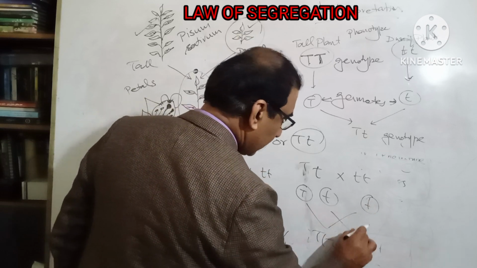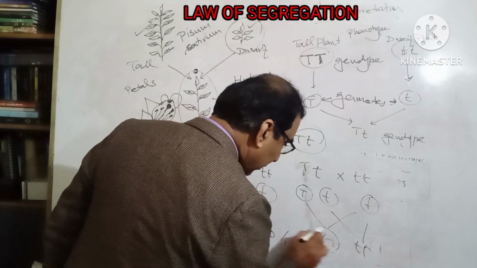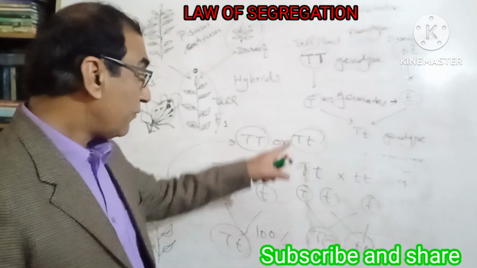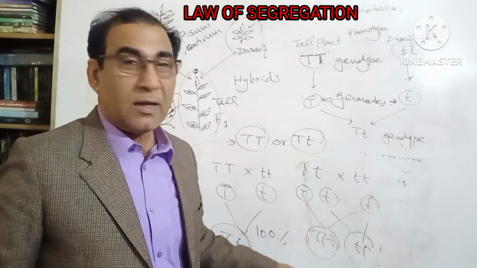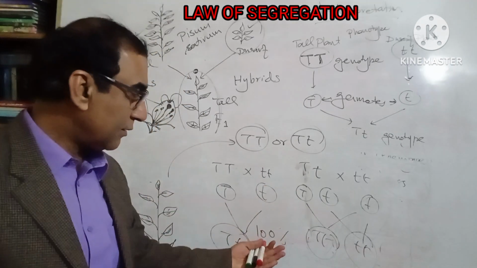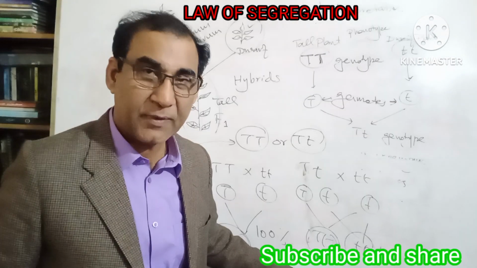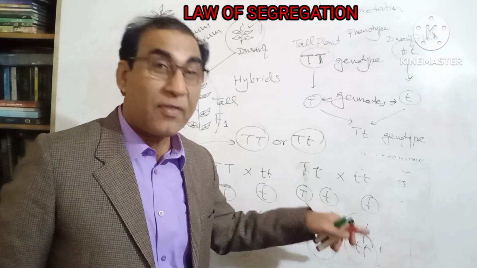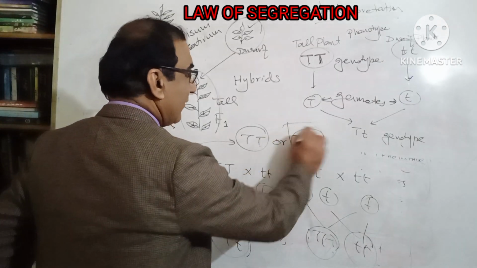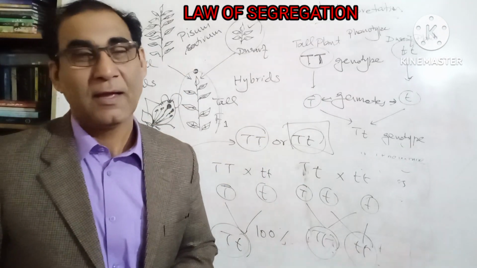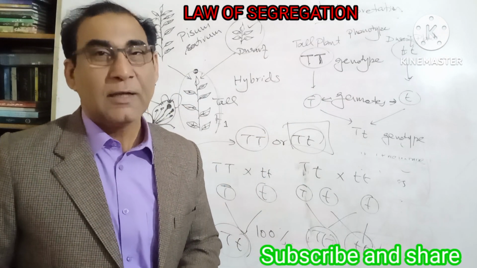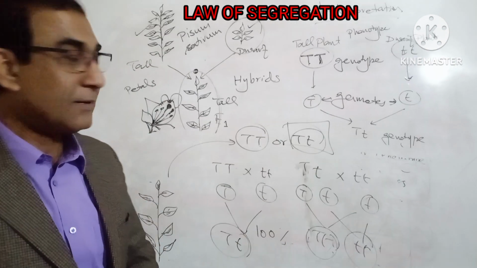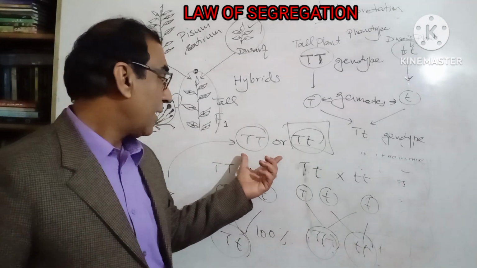Capital T, small t, and small t, small t. Means 50% of the next generation is tall and 50% is dwarf, then the plant which you have would be heterozygous.